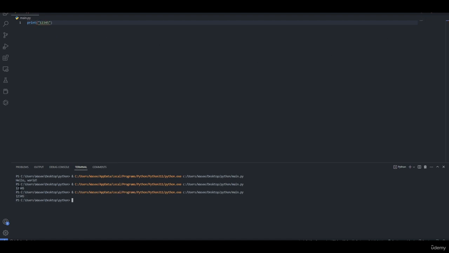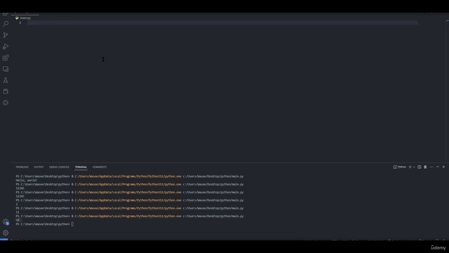As you can see, it's the same result, but to show you the difference between printing a number with a string and without a string, let's suppose we have number 1 plus 1 in here, we get 2. But if 1 is in a string and the other one is also in a string, we will get 11. Because the program is acting like the numbers are letters, a string. For example, if I write down h and write down i in here, you can see that hi. So this is how print works in Python.